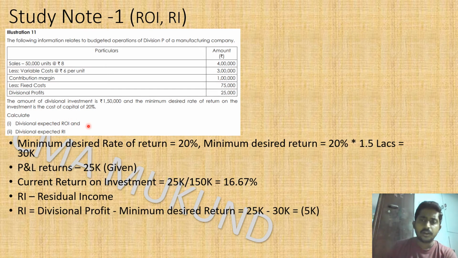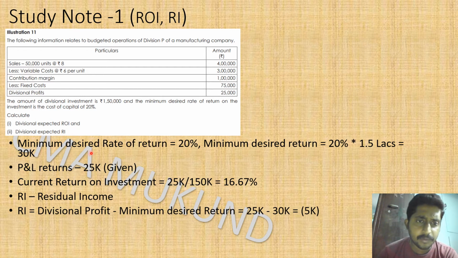So here, the question is: calculate part 1, the divisional expected ROI. What is your expected rate of return? ROI is return on investment. So what is your expected ROI and divisional expected RI? I was surprised seeing your book that they have not explained what ROI and RI are, but have started the problem on this. Please share your comments if you have any queries, or if you want to add something to it. I have given my best to answer this question.